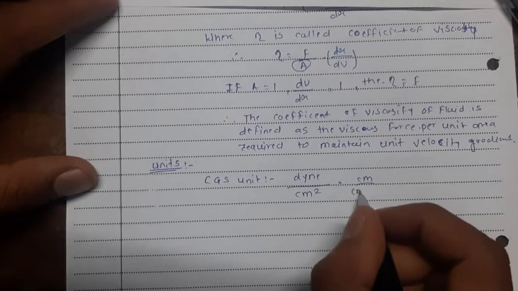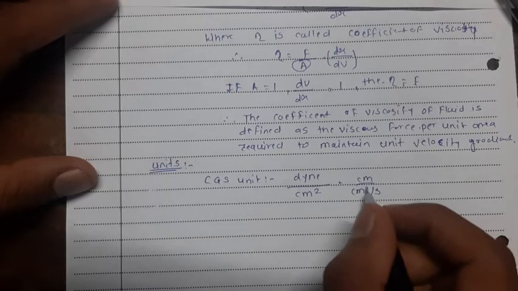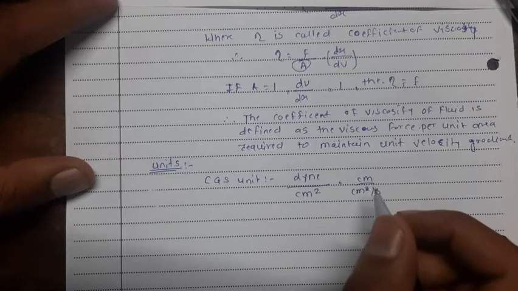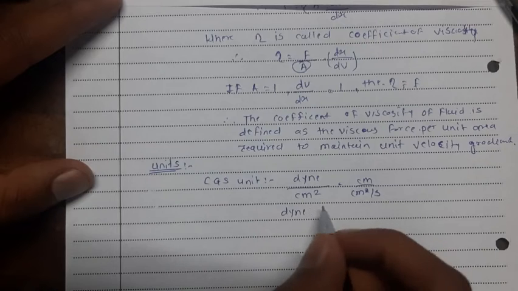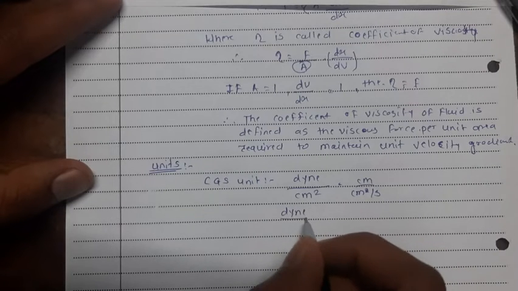If you simplify this, the square will get cancelled with this. You can write this as dyne, and this as centimeter.